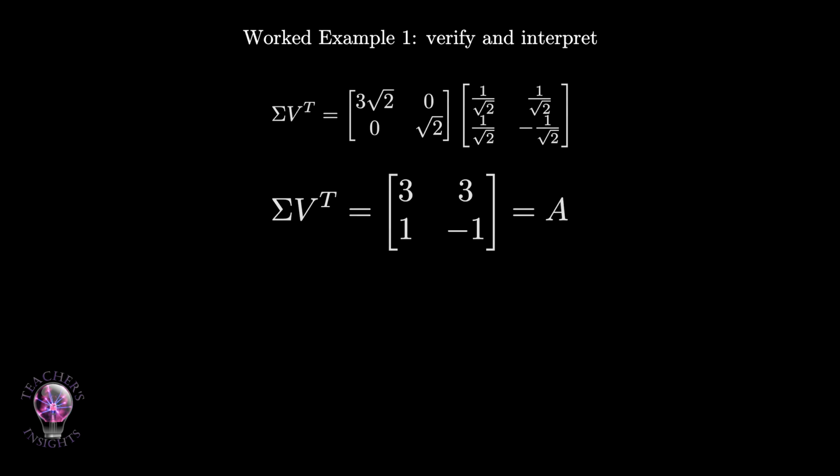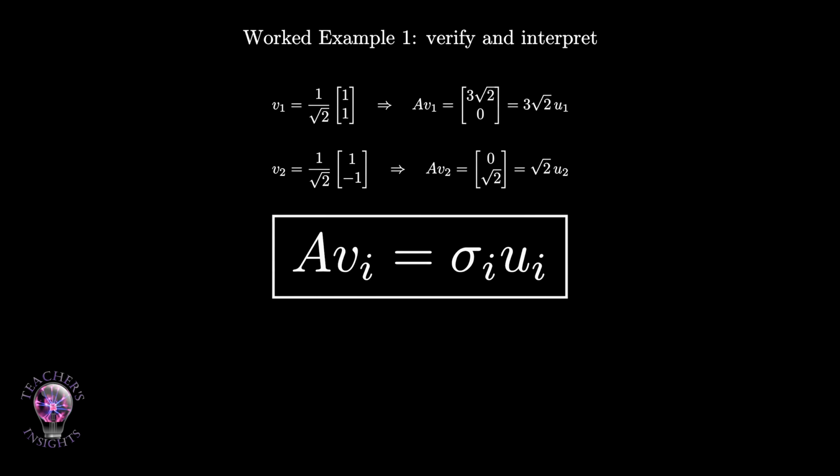Now let us check the geometric meaning. The first right singular vector is v1 equals 1 over square root 2 times the vector (1, 1). Apply A to v1. The result is the vector (3 square root 2, 0). That is 3 square root 2 times u1. So Av1 equals sigma 1 times u1.